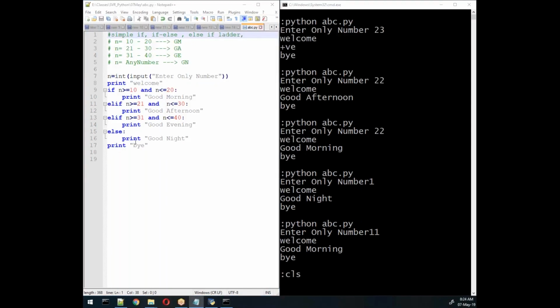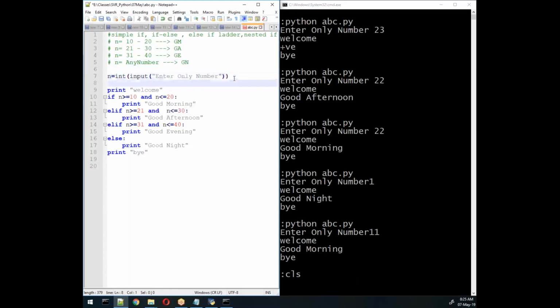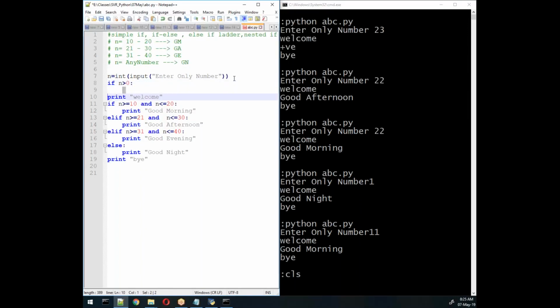Okay, let me try another tricky example. In this example I need to perform a nested if. A nested if can be anything. This if can be a simple if, an else if, or an if else. Instead of writing this, first I want to check whether the value coming in is positive or negative. So I will write the condition: if n is greater than 0, that means it is a positive value.